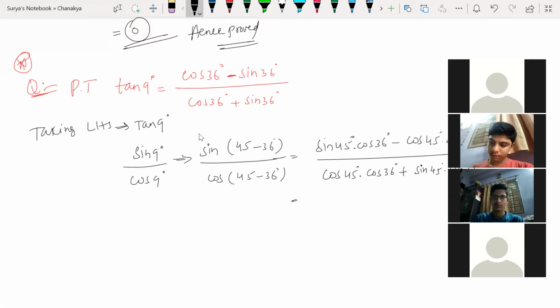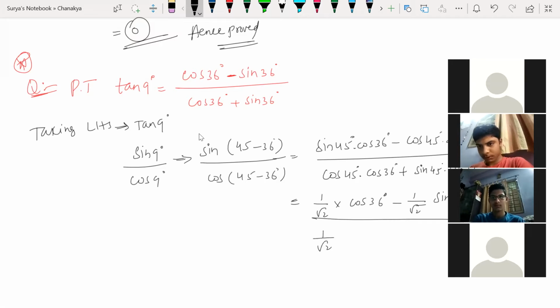So look at this now, simplify this. So sin 45 how much? 1 by root 2. 1 by root 2 into cos 36 degrees minus 1 by root 2 cos 45 is 1 by root 2 again sin 36 degrees, whole divided by same thing, 1 by root 2 into cos 36 degrees plus 1 by root 2 into sin 36 degrees.